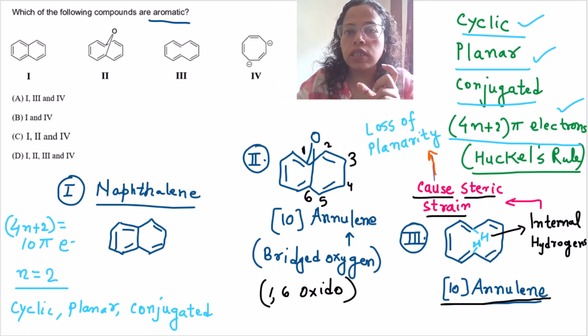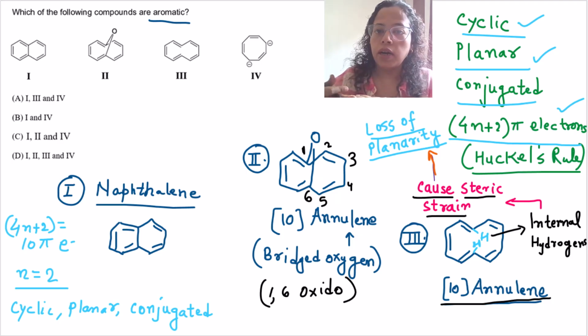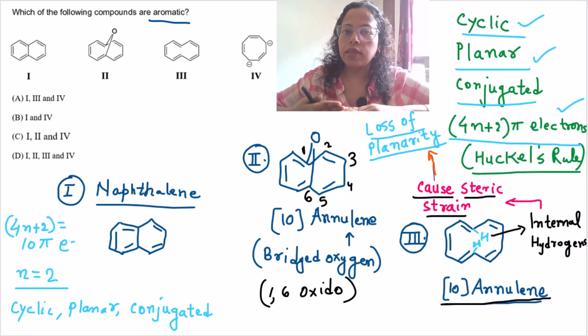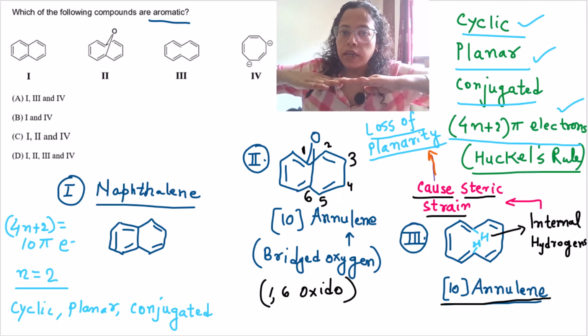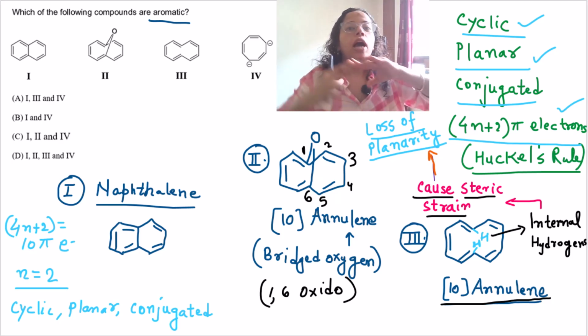And because of this internal hydrogen steric strain, the planarity of the ring is lost. The ring becomes puckered. It is no more a planar ring. It twists in order to accommodate the internal hydrogens.